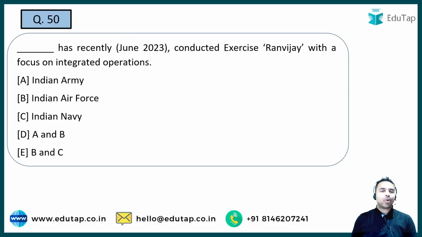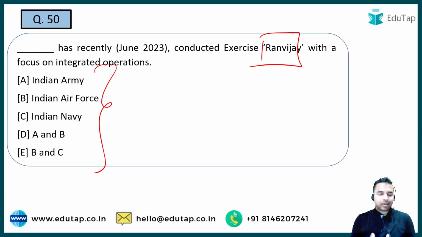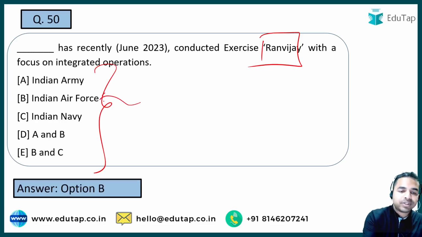Let's move to our last question, that is question number 50. I want all of you to answer this question in the comment section guys. The question is, you have to tell me the name of the Indian armed force which has conducted the exercise Run Vijay with the focus on integrated operations. Exercise Run Vijay was conducted for our integrated operations, and what exactly is the name of that armed force? That is the Indian Air Force, which is the right answer.